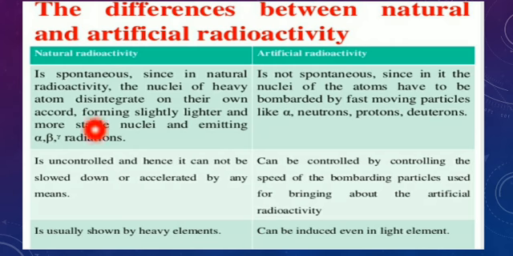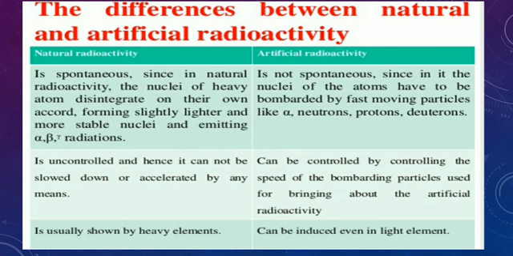See, natural radioactivity is uncontrolled and hence it cannot be slowed down or accelerated by any means, and it is usually shown by heavy elements. But artificial radioactivity can be controlled by controlling the speed of the bombarding particle used for bringing about the artificial radioactivity.